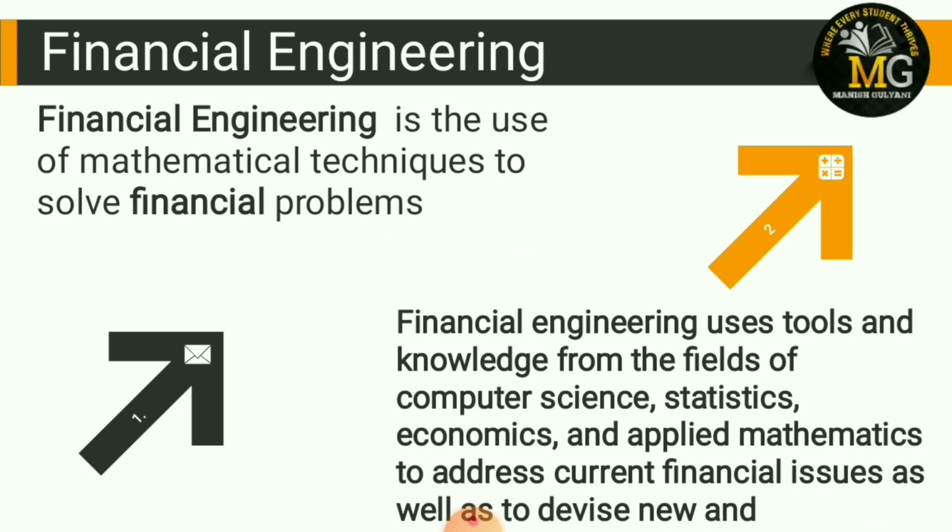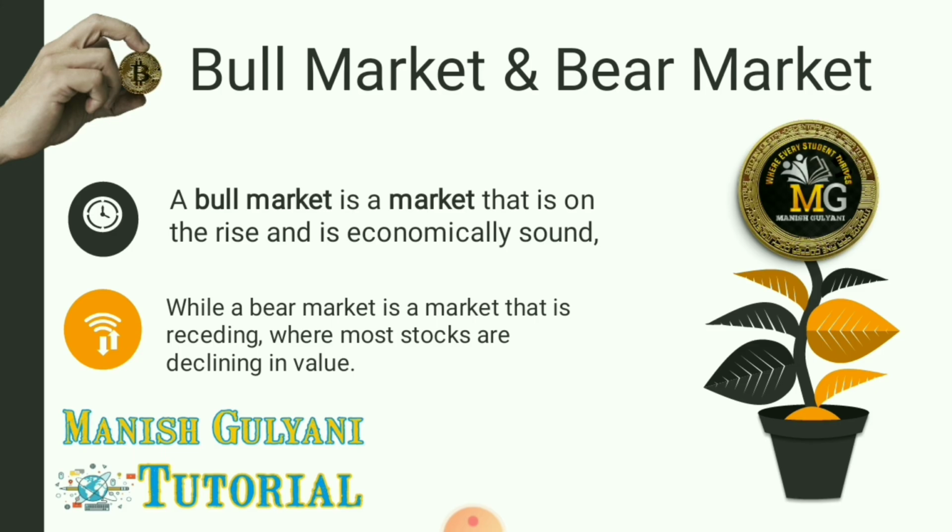Next one. Next one is bull and bear market. I don't think I have to explain bull market and bear market much. Bull market simply means a market that is on the rise and is economically sound. When share prices rise day by day, that market is known as a bull market. You can say a boom is going on in the market, so that's called a bull market.